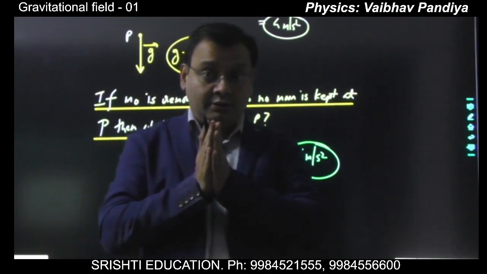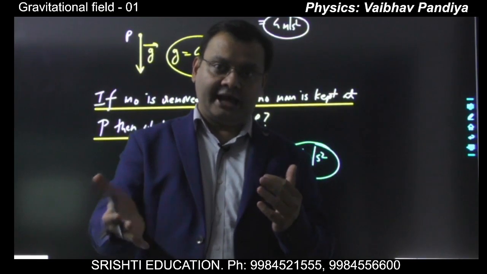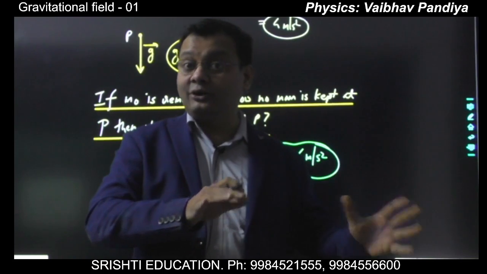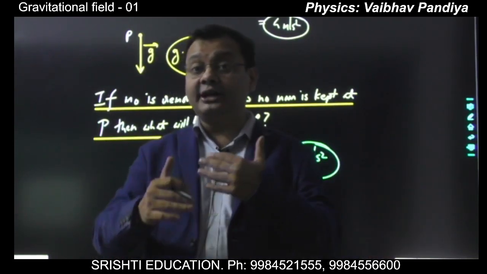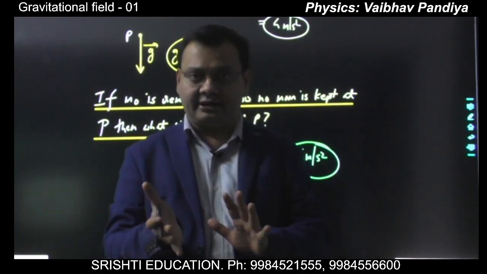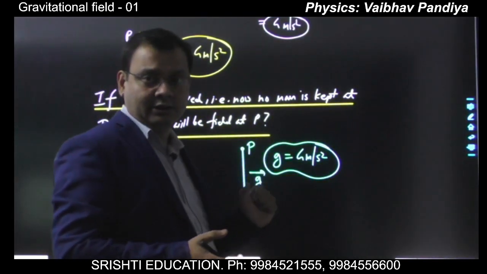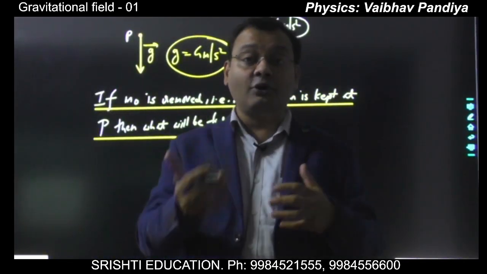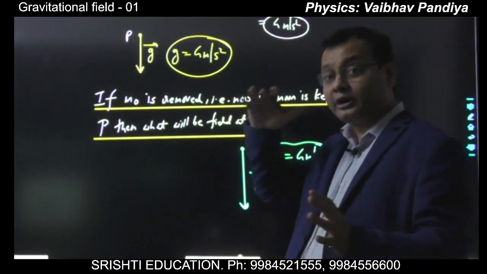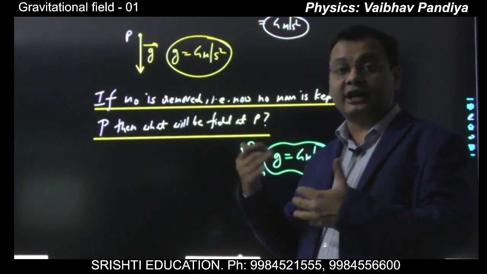Again, I remind you, the role of m naught is simply to find some existing field. M naught has no role in creating the field. M naught is simply helping you to find something which is already existing. So the field was already in existence, and m naught played the role to detect and measure that field. So even if you are removing m naught, the field would be 4 meter per second square. And this would have been the field even before bringing m naught. Are you getting the point? This would have been the field even when m naught was not there. The role of m naught was to measure this field which was unknown to you.